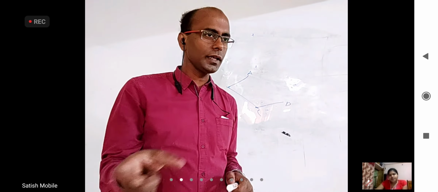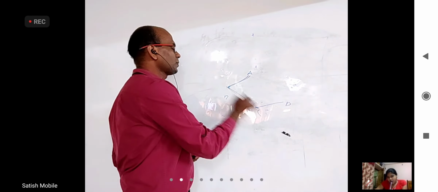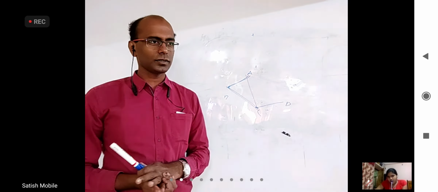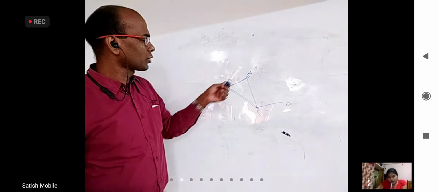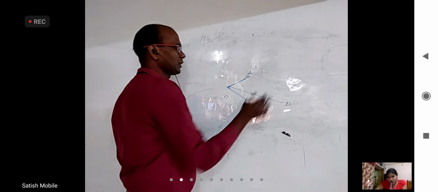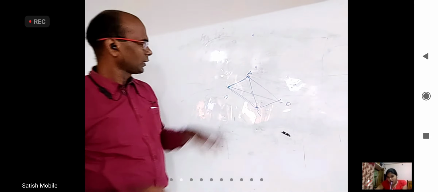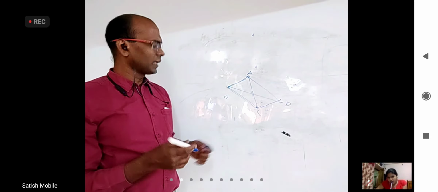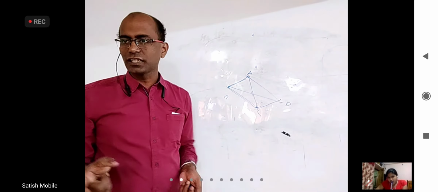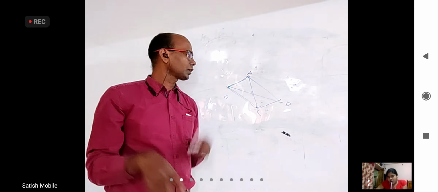Okay. So whenever you want to check four points' coplanarity, connect the points and identify three vectors. And don't say I'll identify AB, BC, CA. No, you have to use all four points. If you take AB, BC, CA, definitely they're coplanar because you are not using D, right? So you can take AB, BC, and BD also, instead of CD. Connecting them, a lot of vectors are there, right? When you connect A, B, C, D, how many line segments are possible in total? Six, right? Out of that you can take any three, but all four points should be used. If those three vectors are coplanar, these four points are coplanar.